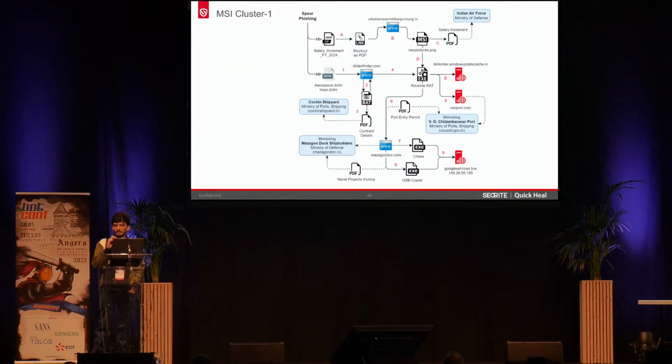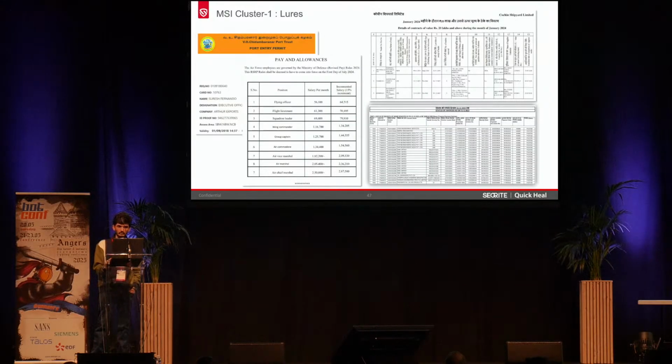And if you see all the C2 domains and the fake lure documents that were being used, we can see that they were related to various ports, and all these entities come under the Ministry of Ports, Shipping and Waterways, again related to Indian government entities. So these are the specific lures that we have observed. The first one is the port entry permit lure, and then the pay and allowances lure, which was targeting specifically the Indian Air Force officers under the Ministry of Defense.